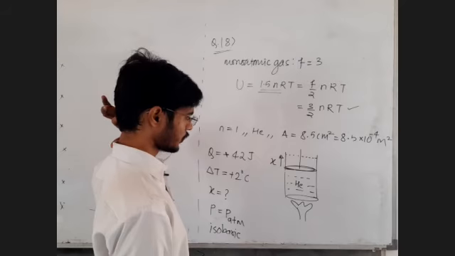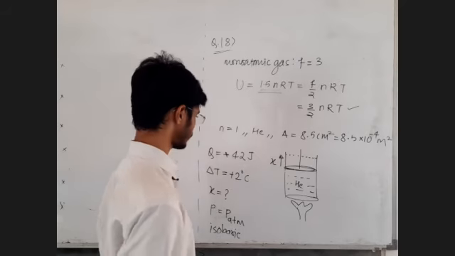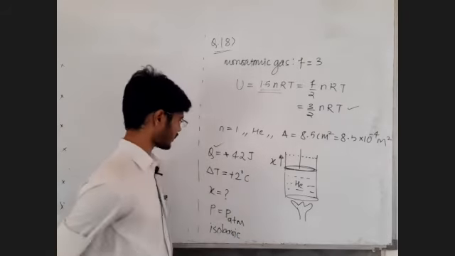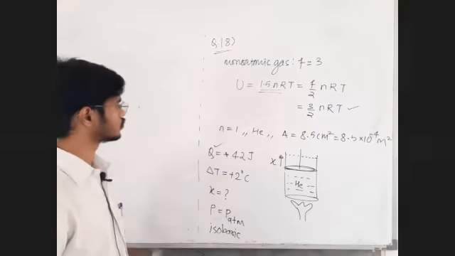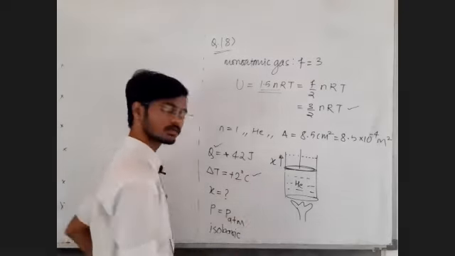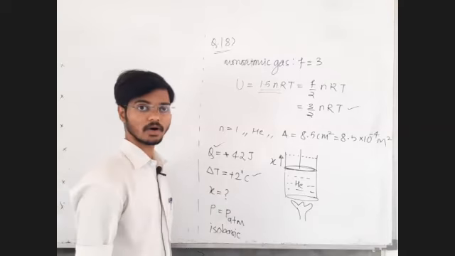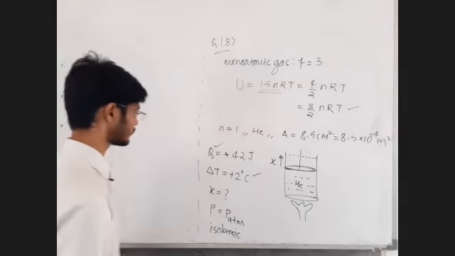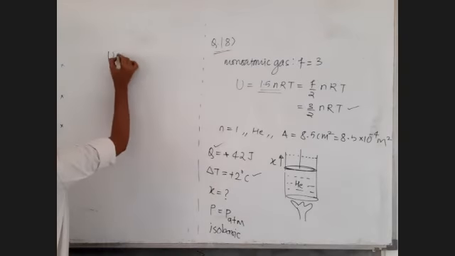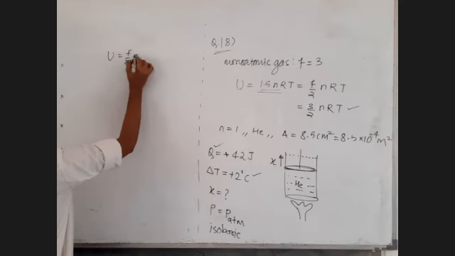So what we can do is, see, we have internal energy, we have delta U. Internal energy is F by 2 nRT.